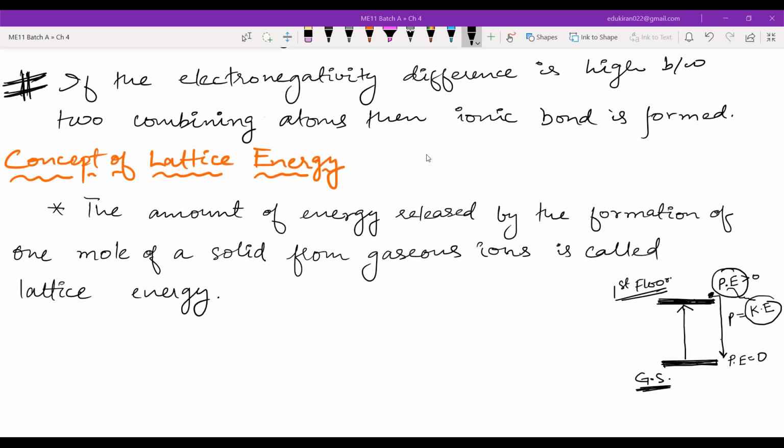Also, you know the relationship between kinetic energy and momentum? Hamza, yes or no? Yes, sir. Did you do this in physics or chemistry?